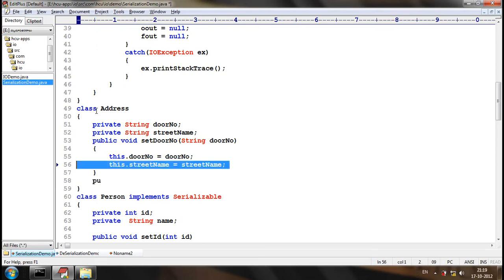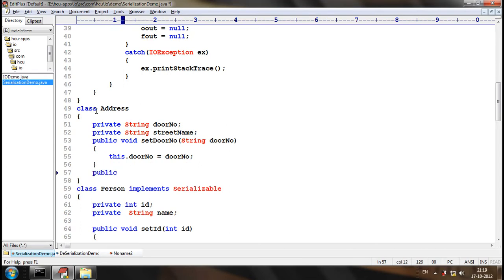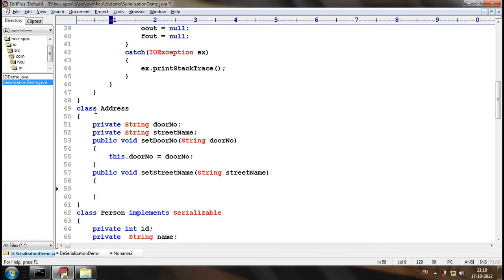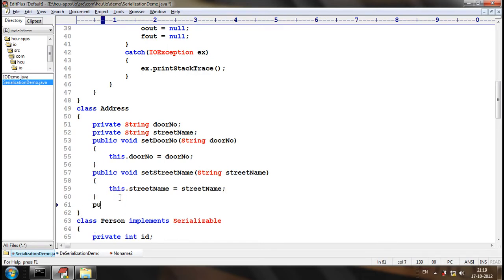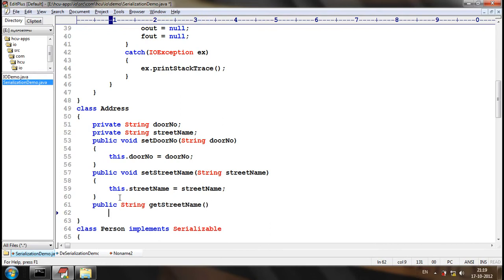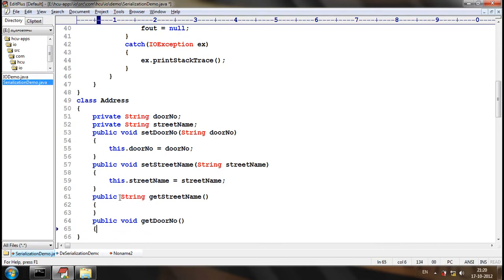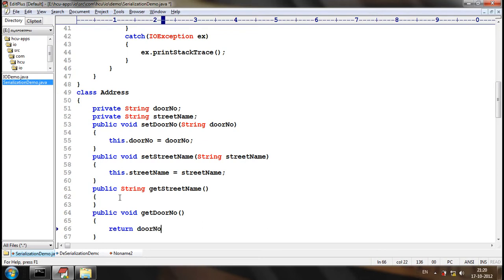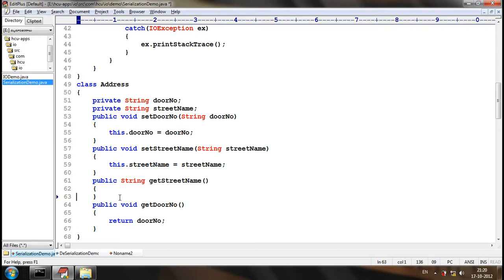Let me write a setter for street. Let me write a getter for door number, and let me return the street name.